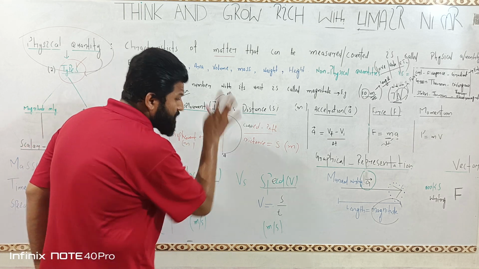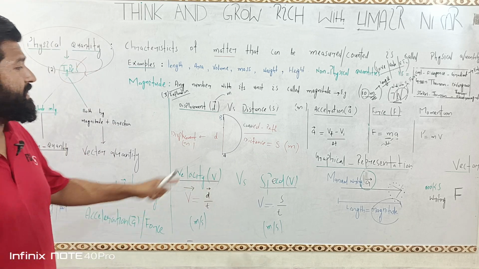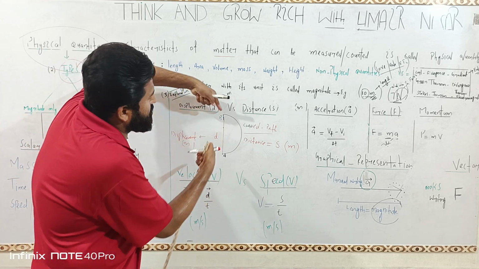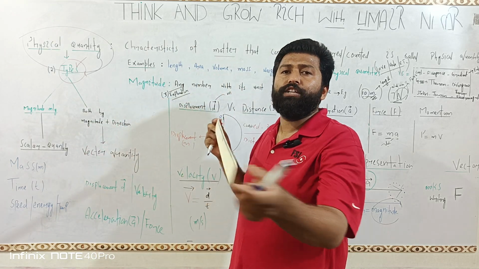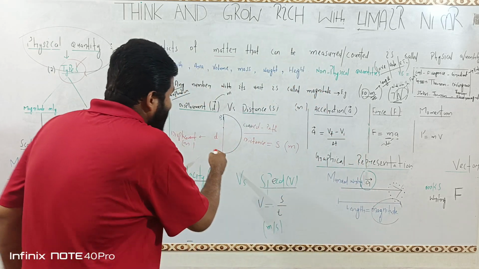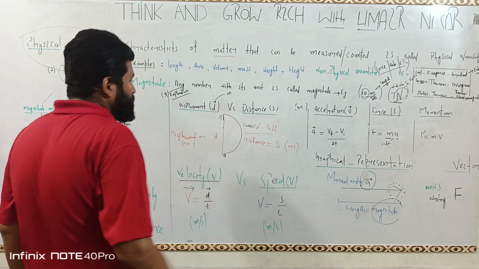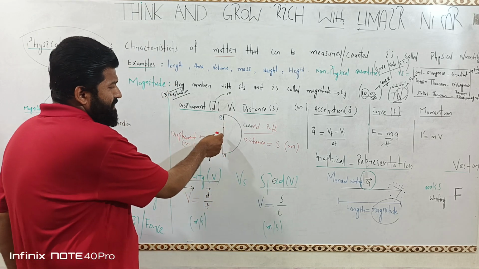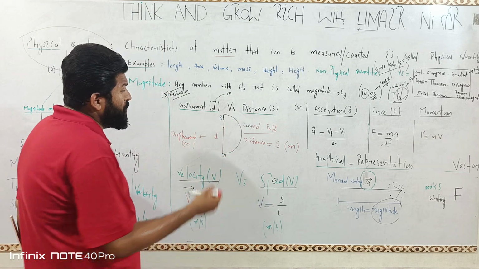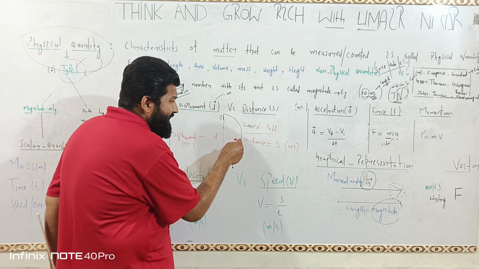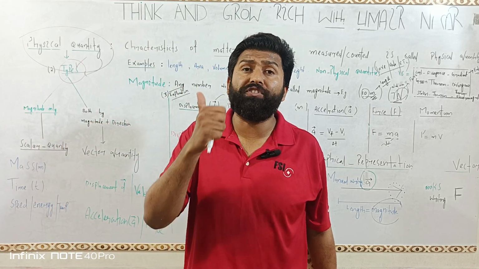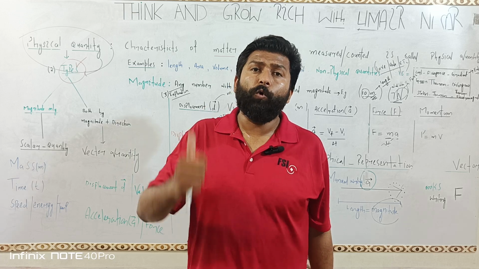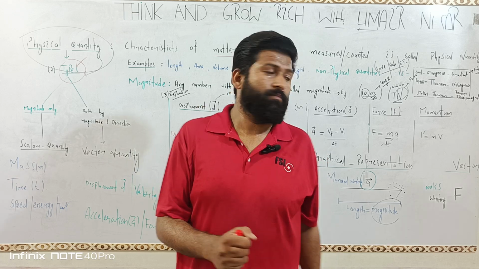So what difference exists between them? This is straight and the shortest, while this is curved and a little bit greater than that. Between this and this, whose direction is clear, whose direction is visible, whose direction can we know?